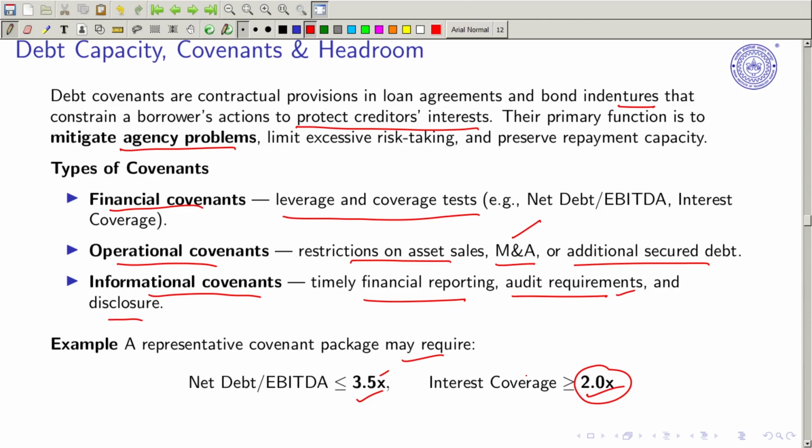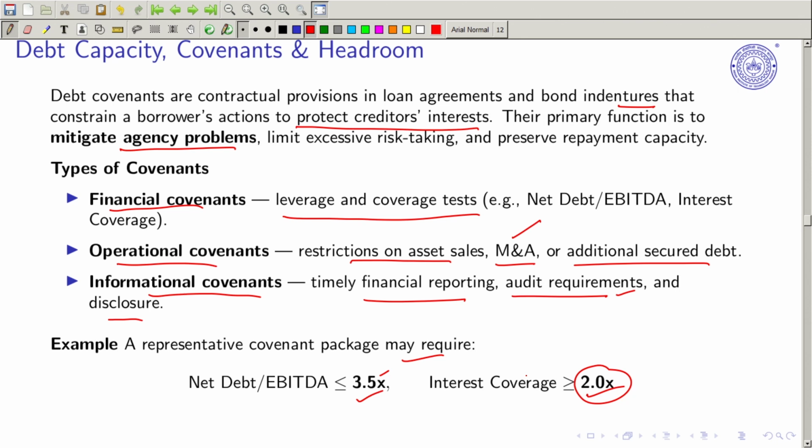Net debt upon EBITDA, which is the leverage indicator, must be less than 3.5 times. Otherwise it means that the firm is highly leveraged. You should not have that much debt accrued, otherwise it will create problems. So covenants deal with that.